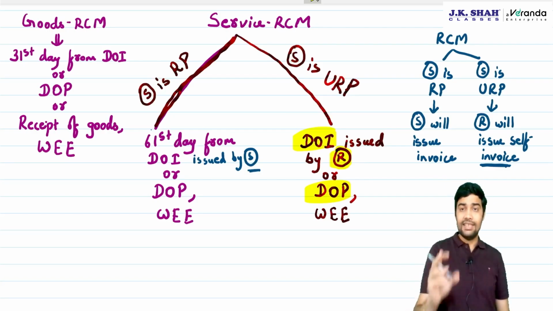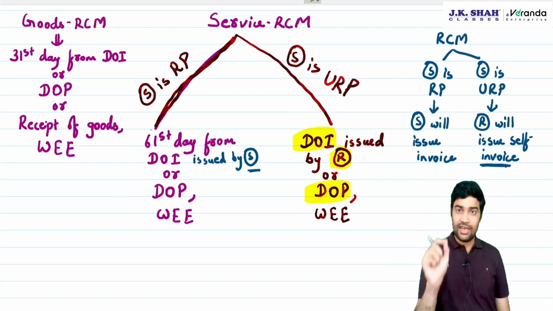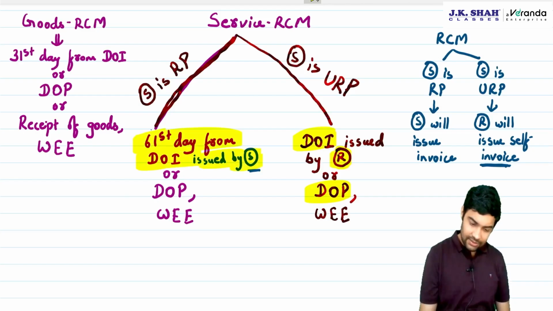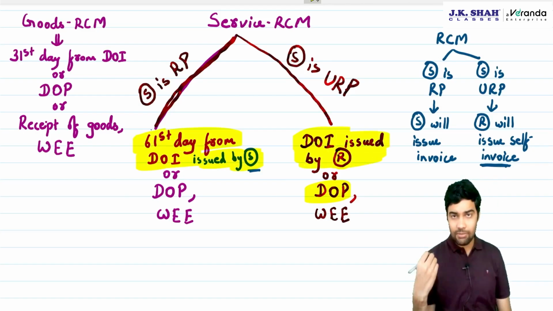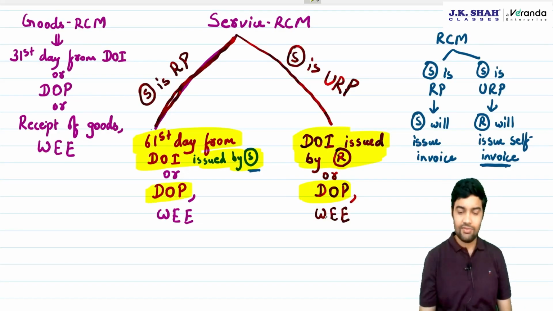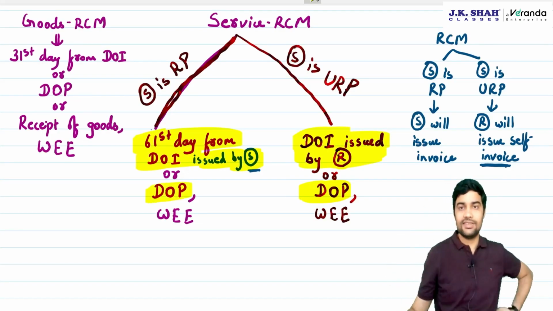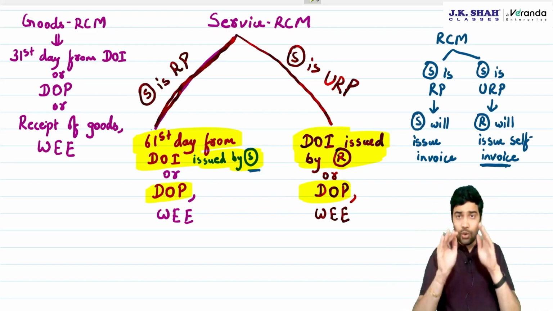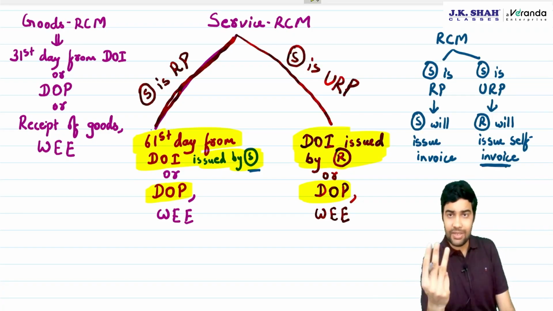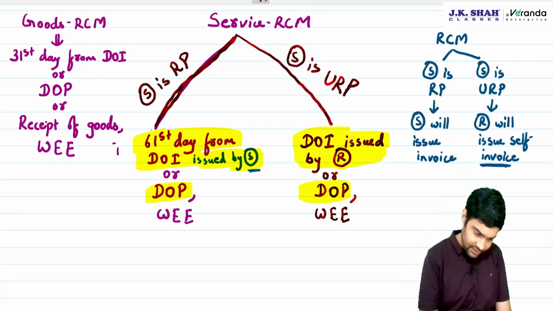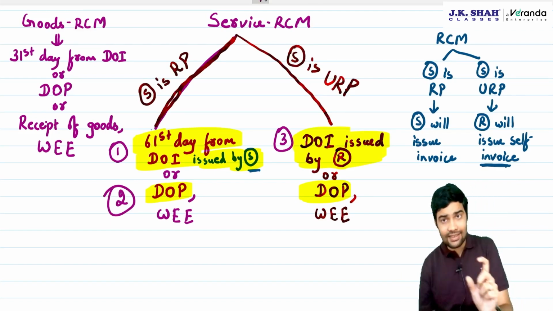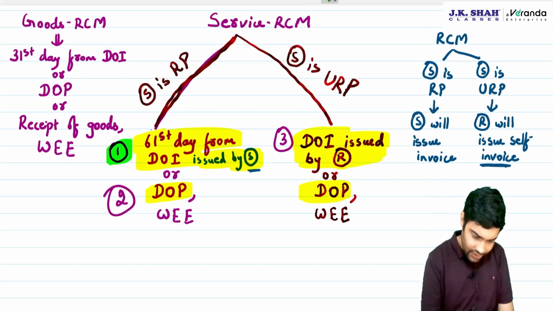So, we see three things are to be compared to derive the time of supply: the 61st day from the invoice issued by the supplier, the date of invoice issued by the recipient if the recipient is liable to issue, or the payment date, whichever is earlier. Compare these three, get the time of supply. Clear? So I have broken it into two parts, but the law says to compare three things. Which three things? One, two, and three.